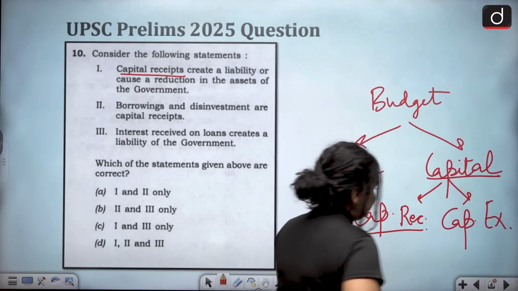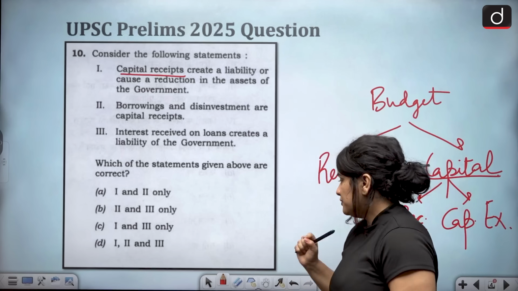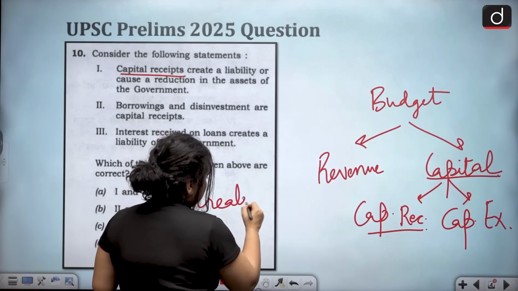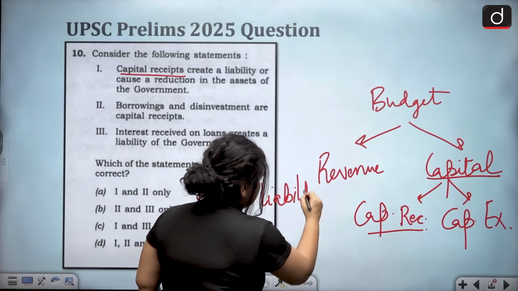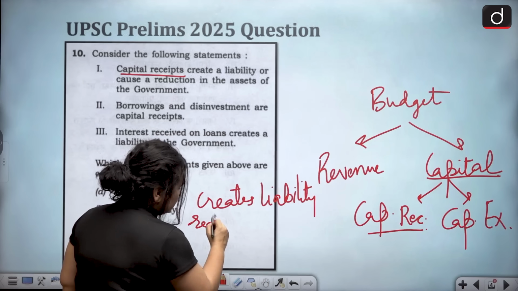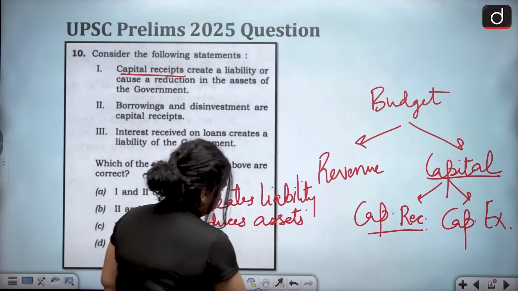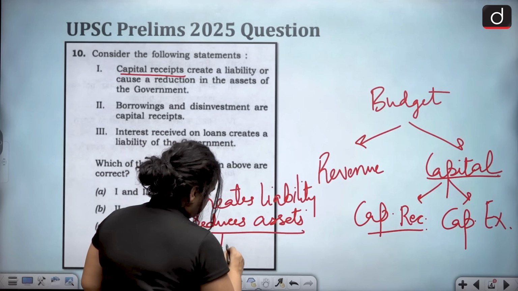What is capital receipt? Capital receipts refers to that money which creates liability and which reduces assets. Like what? Example, borrowings.